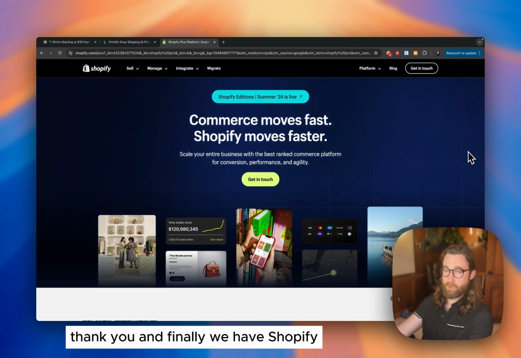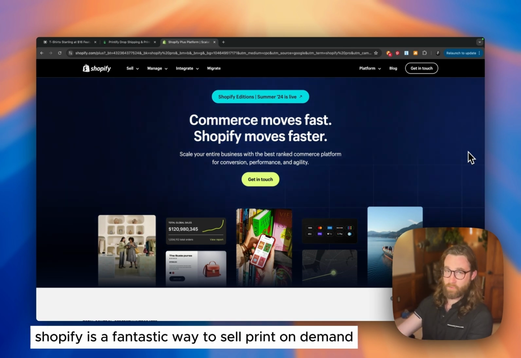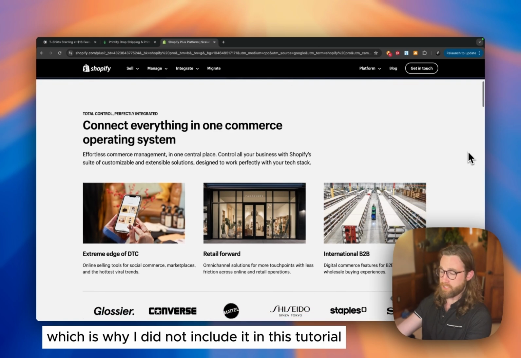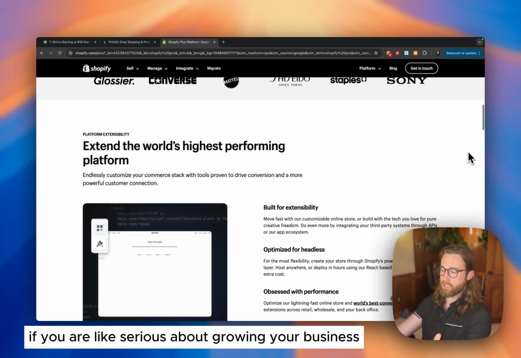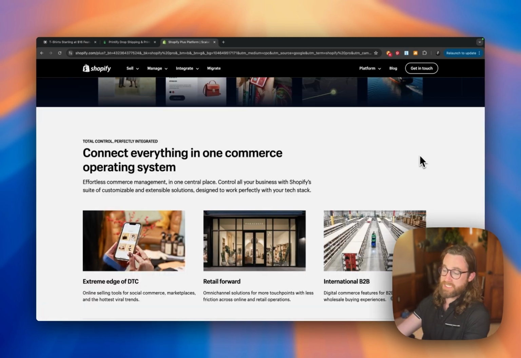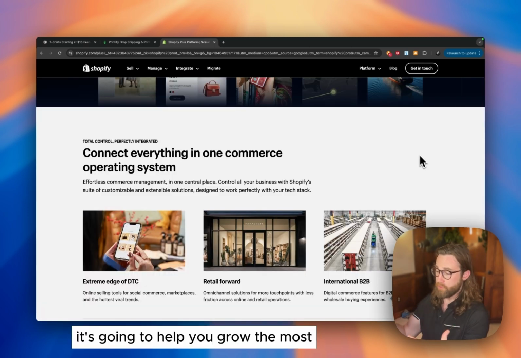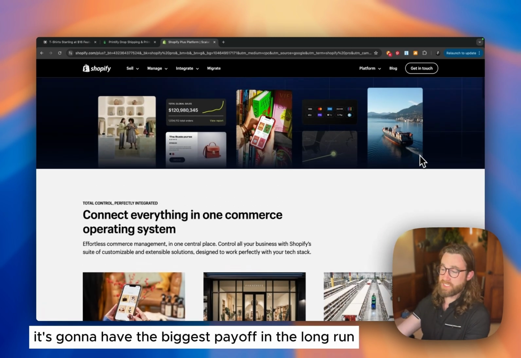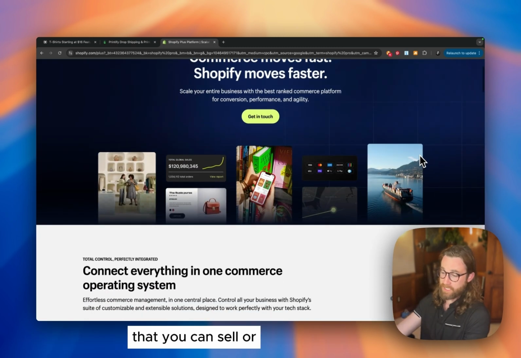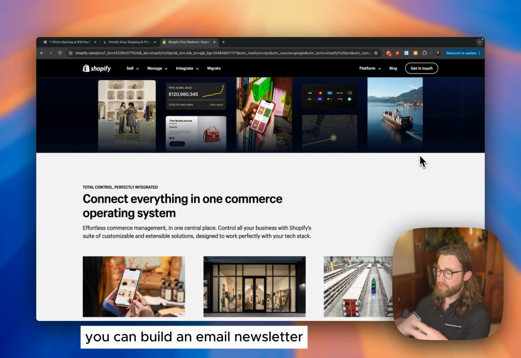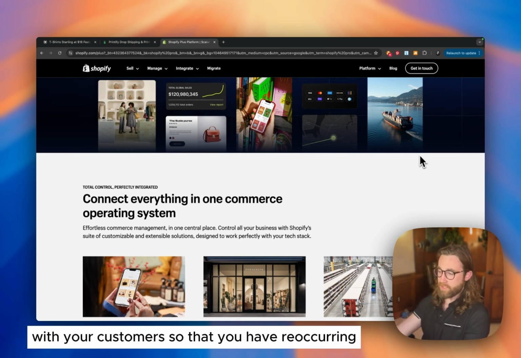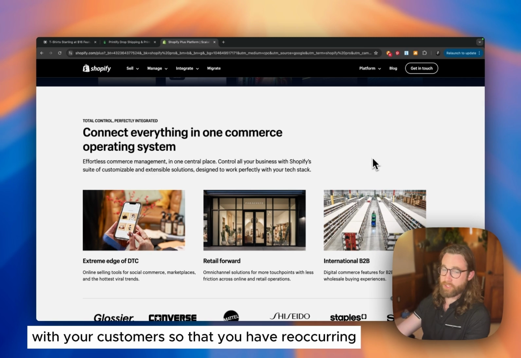And finally, we have Shopify. Shopify is a fantastic way to sell print on demand, but it is not free, which is why I did not include it in this tutorial. If you are serious about growing your business and you want to have your own website, it's going to help you grow the most. And ultimately, it's going to have the biggest payoff in the long run because you can build an actual brand that you can sell. You can build an email newsletter that you can keep sending marketing and newsletters to your customers so that you have recurring revenue.